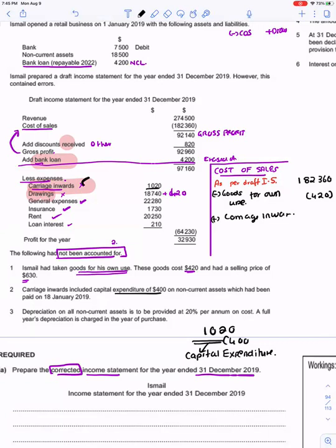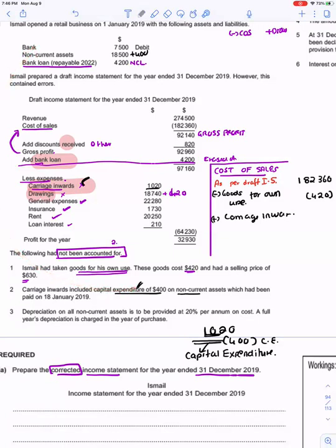From the carriage inward as per the draft income statement, I will subtract the capital expenditure of 400. This is the expenditure of non-current assets. That means whenever you calculate the figure of your non-current assets, this 400 should be added over there. So I'm just adding it.